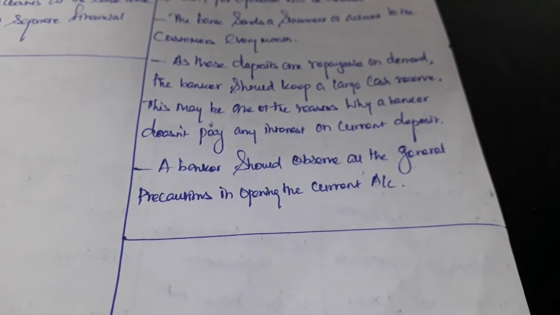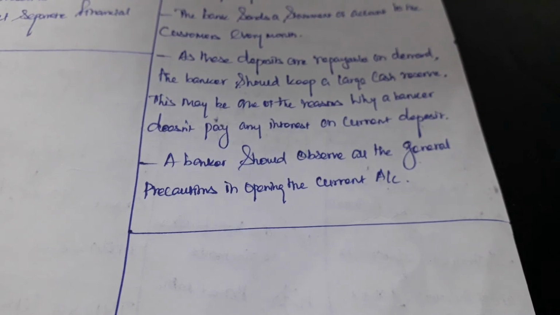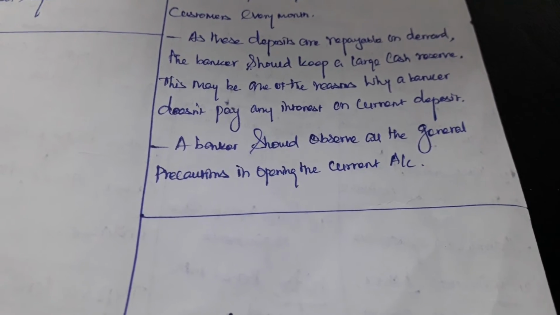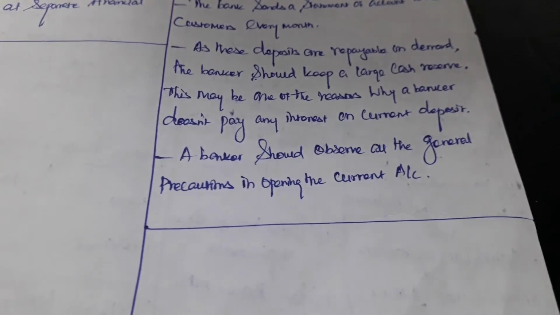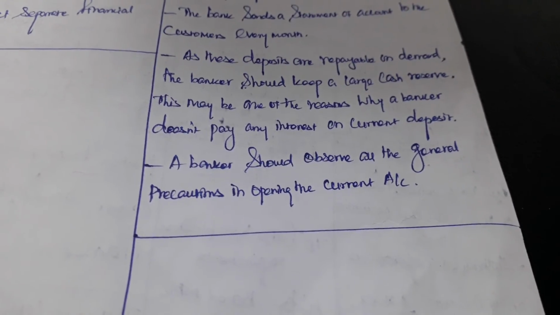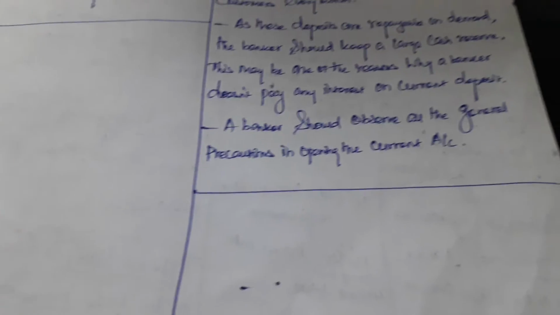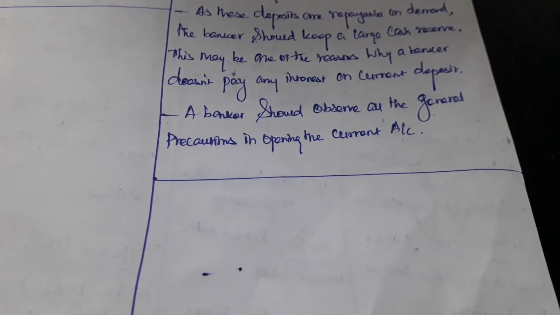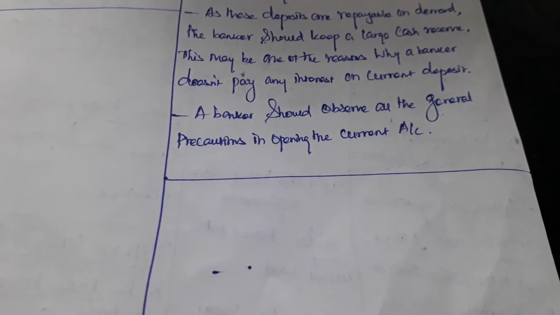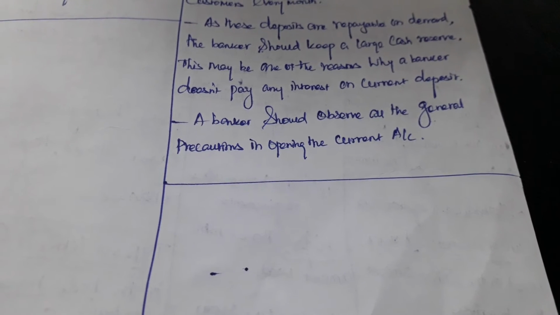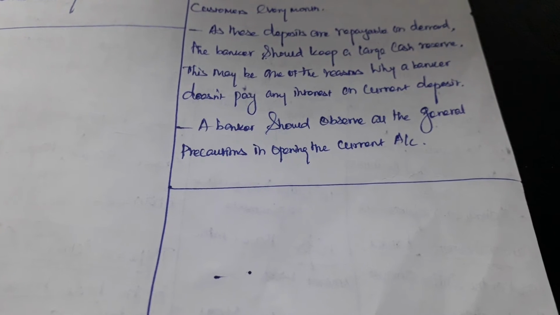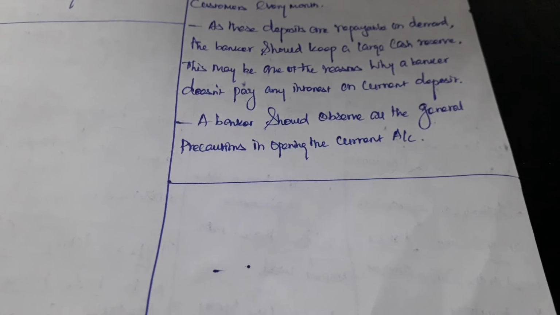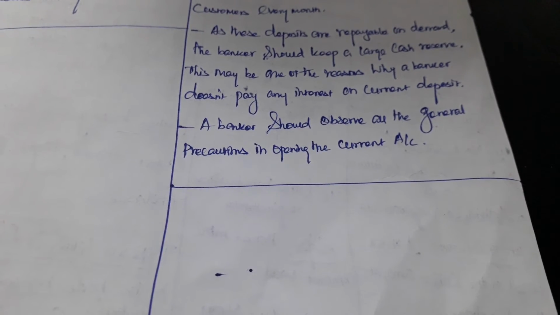A banker should observe all the general precautions in opening the current account. The banker should follow RBI regulations in opening the current account. The current account holder should submit the MOA, Memorandum of Association, and the Articles of Association to open the current account.